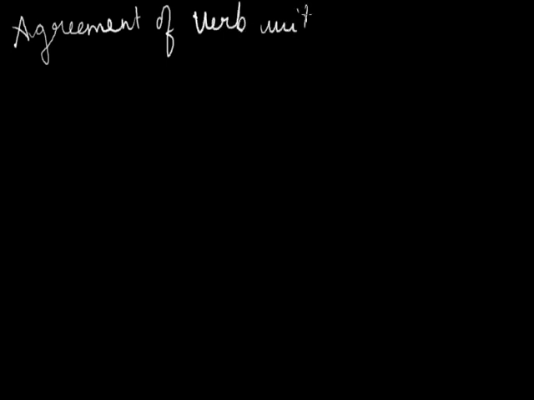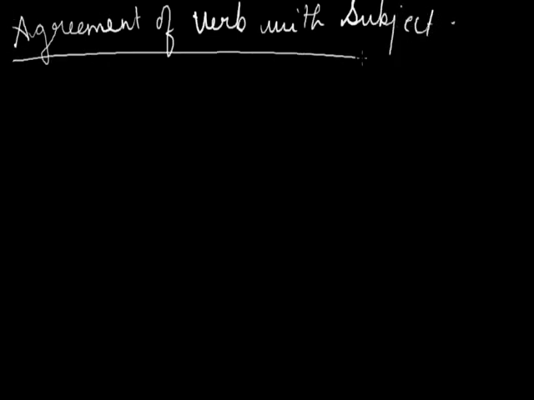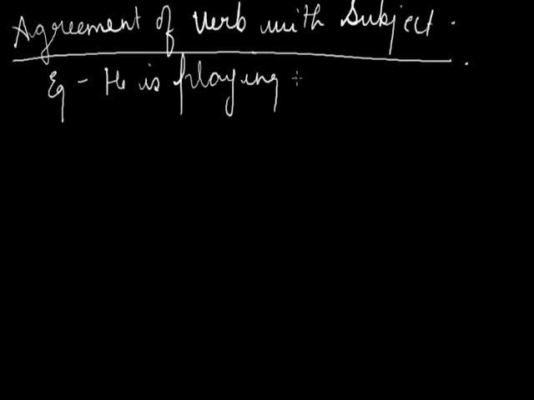Today we are going to start with agreement of verb with subject, or the other name is subject-verb concord. To make the heading more clear, I would like to explain it with two examples. First one is, he is playing in the garden.